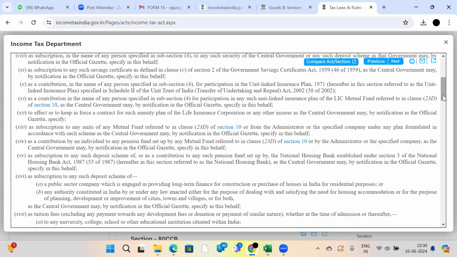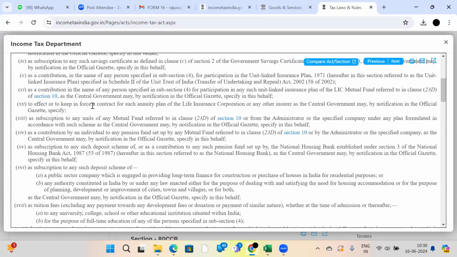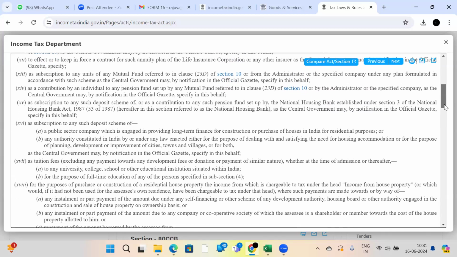Same like that here, if you read out each and every point, you will see there are a number of areas where you can get a deduction while depositing into the respective investment. See here, subscription to any such deposit scheme, or contribution to any such pension fund set up by the National Housing Bank.